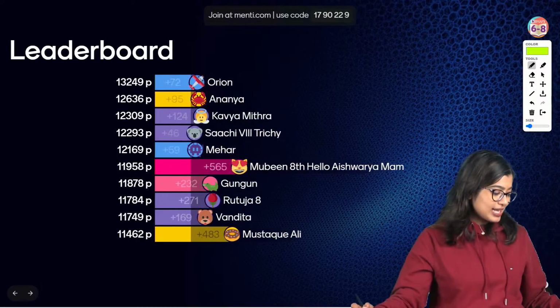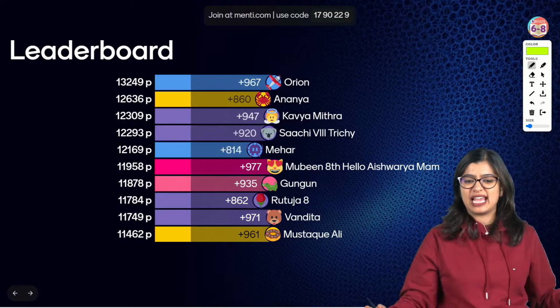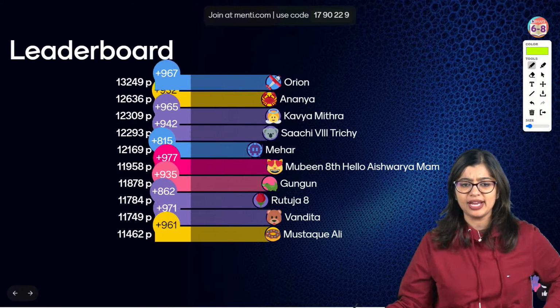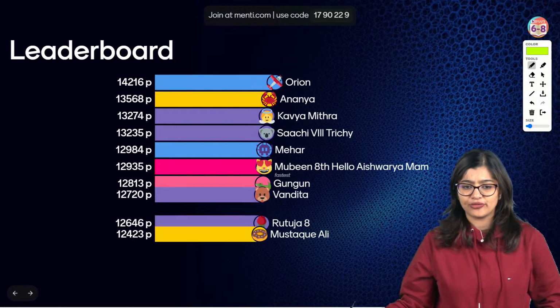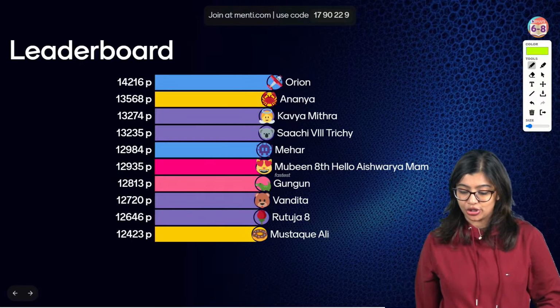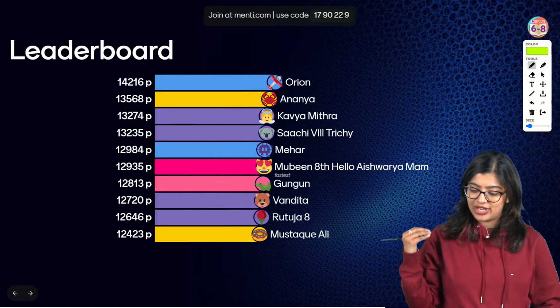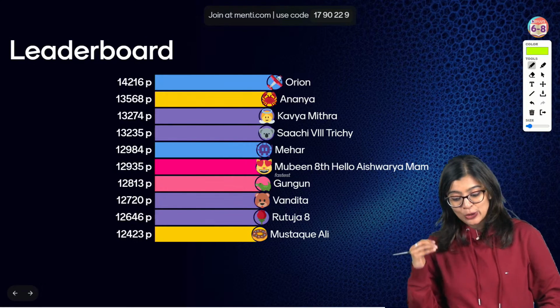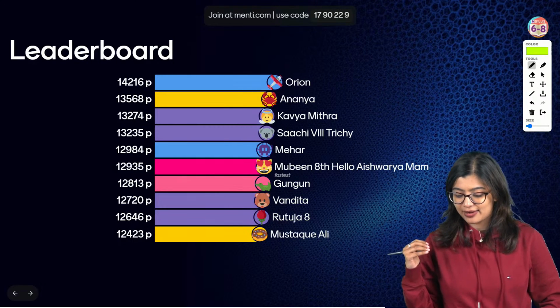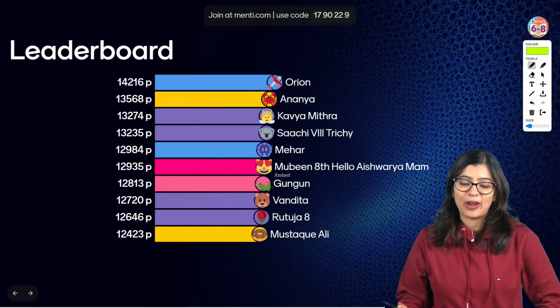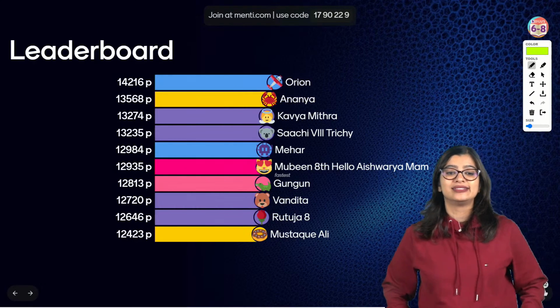Amazing. Now let's have a look at the second last leaderboard for today, and I can see Orion is on top, followed by Ananya, Kavya, Sachi, Meher, Mubin, Gungun, Vandita, Rutuja, and Mustaq Ali. So well done, students. Well done.